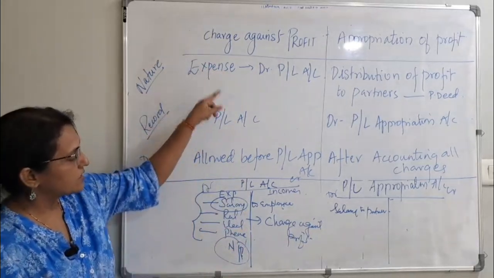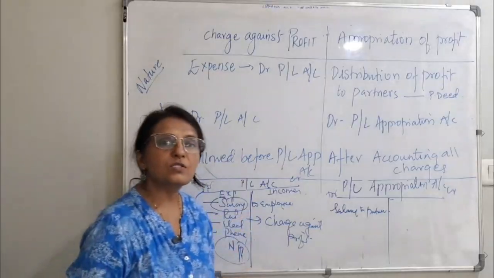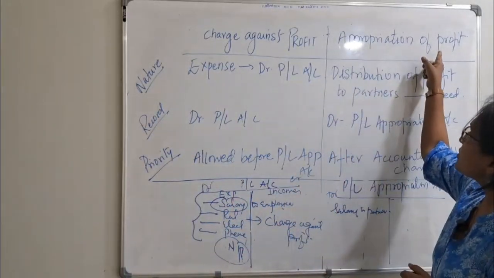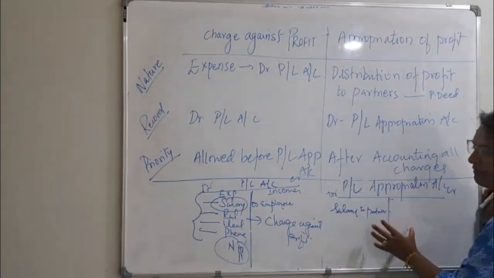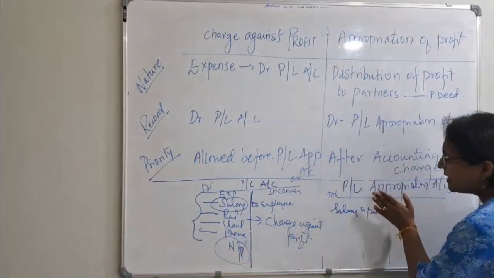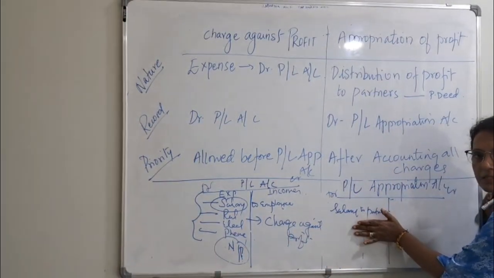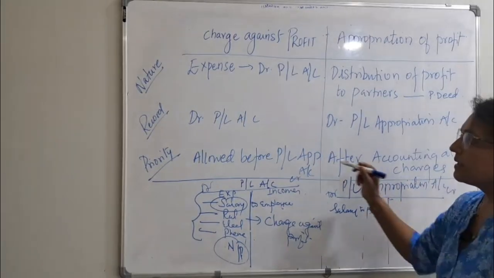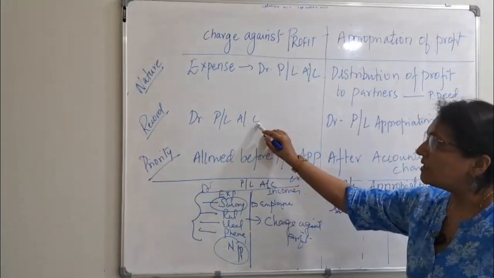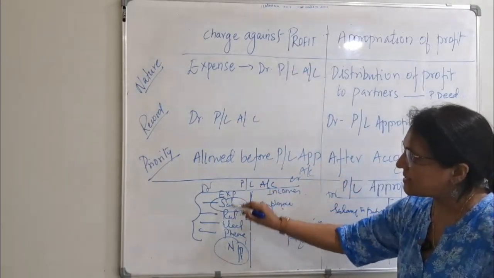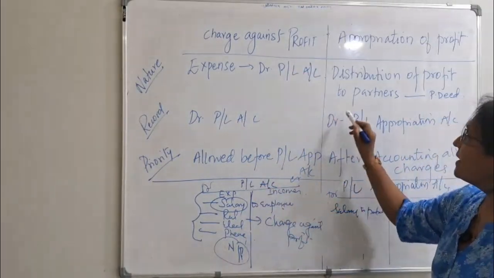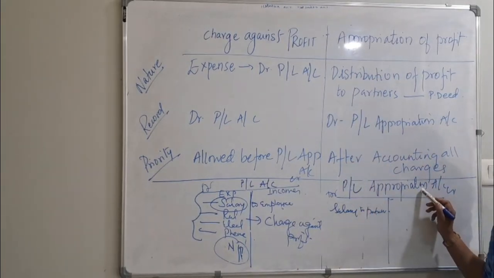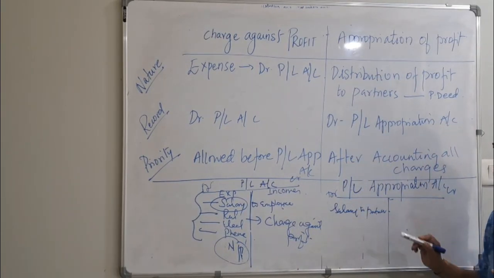First is charge against profit. As I have explained to you, it is all the expenses which are written in the profit and loss account over here. What is appropriation? It is a distribution of profits. So whatever net profit is there, it will be distributed to the partners. This account we are going to do later on. How do we record this? All the charge against profit is on the debit hand side of the P&L account. This is also an expense, which is on the debit hand side of the P&L appropriation account. All this will also be on the debit hand side.